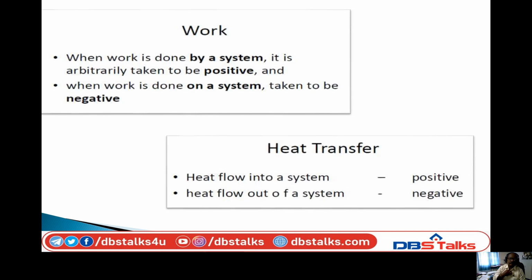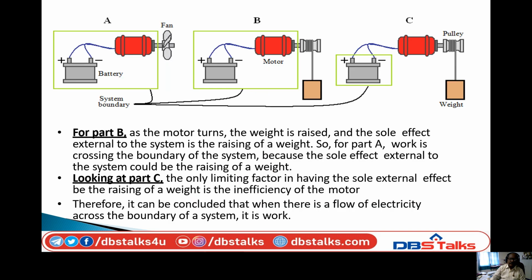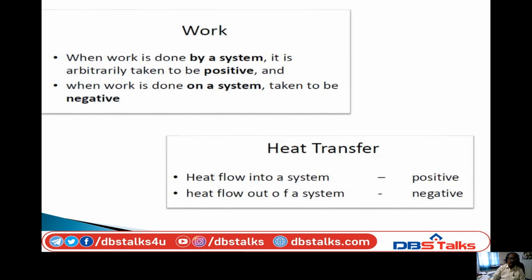Sometimes there is work done by the system, sometimes work done on the system. Okay. So when work is done by a system, we should take it as positive. In the battery example, the battery rotates the motor and lifts the weight. Here work is done by the system. If work is done by a system, we take it as positive. And when work is done on the system, we take it as negative.